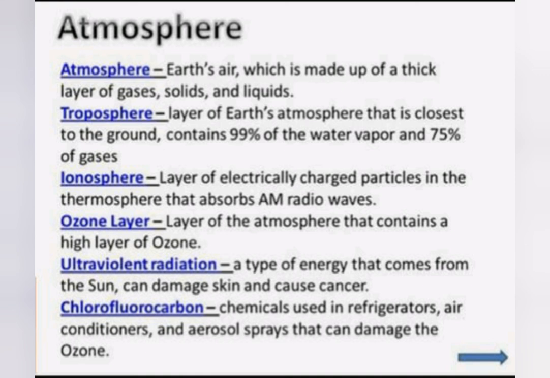Atmosphere: Earth's air, which is made up of a thick layer of gases, solids and liquids. Troposphere: the layer of the earth's atmosphere closest to the ground, containing 99% of the water vapor and 75% of the gases. Ionosphere: the layer of electrically charged particles.